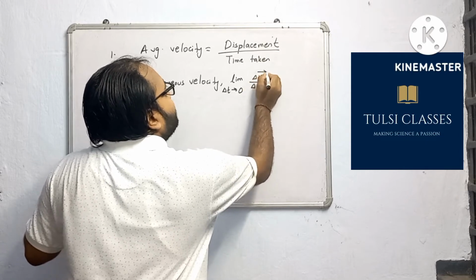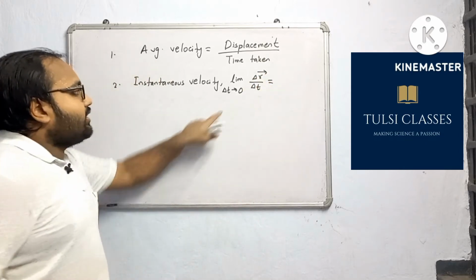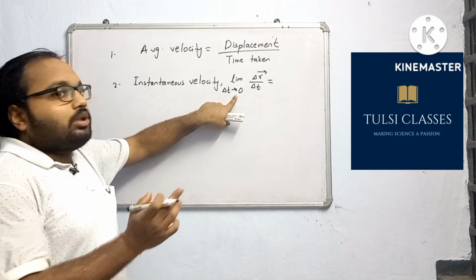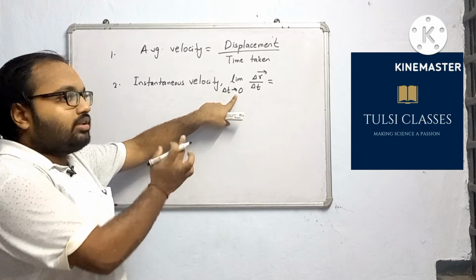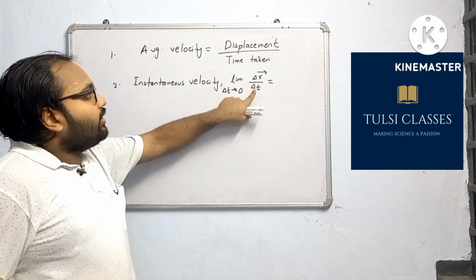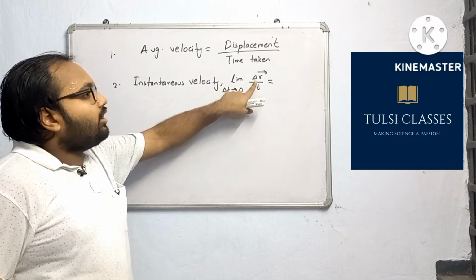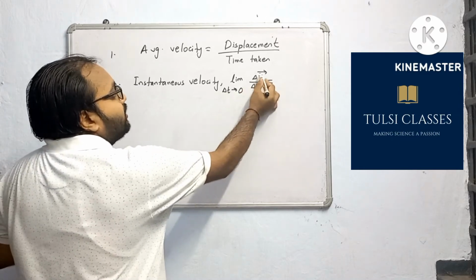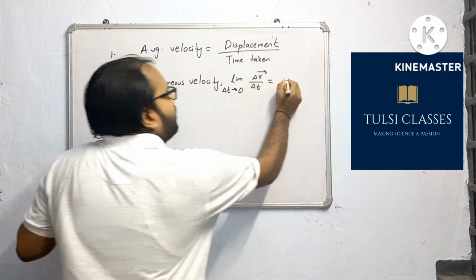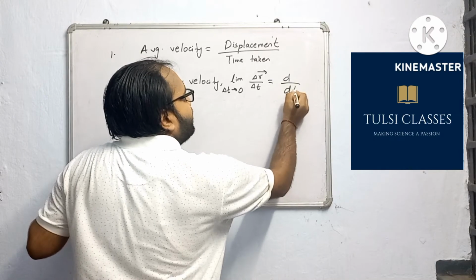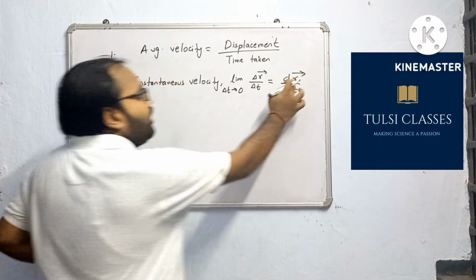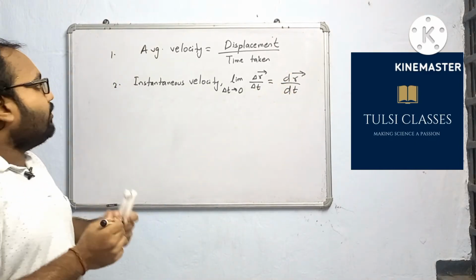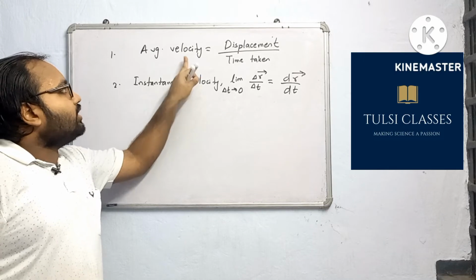Now what is the significance of this formula? See, delta t tends to 0, that means the time difference is tending to 0, so that we will be able to find instantaneous velocity at the time t. Delta t is the change in time and delta r is the change in position vector. Change in position vector, and r is a vector quantity, so I have written arrow above it. Now it will become d dt, differentiate, what we will differentiate? R. R vector is being differentiated, d dt of r. Then we will get instantaneous velocity, and this is average velocity.